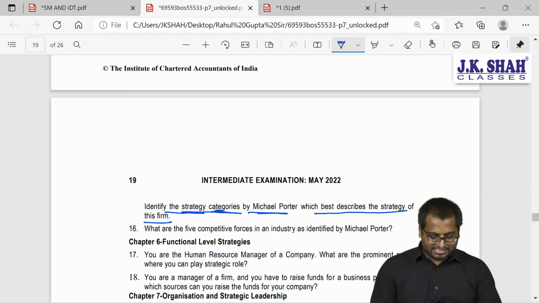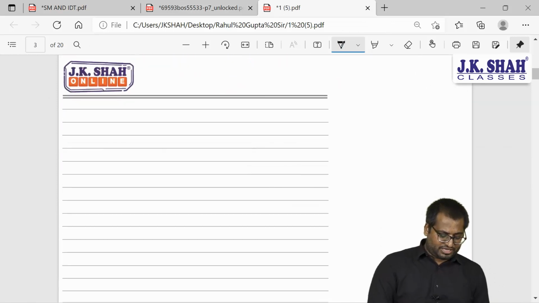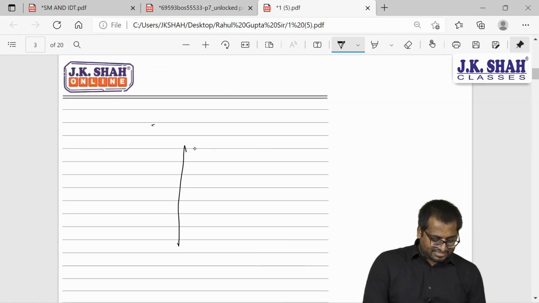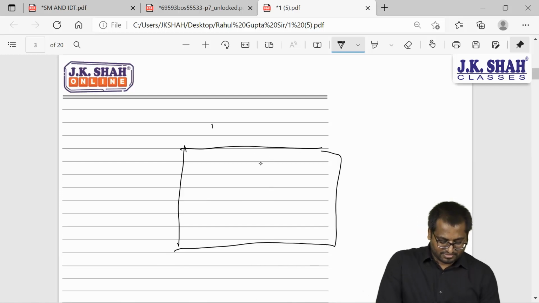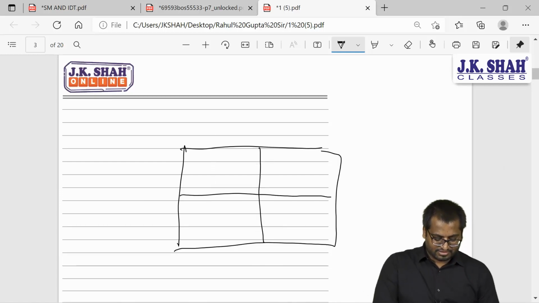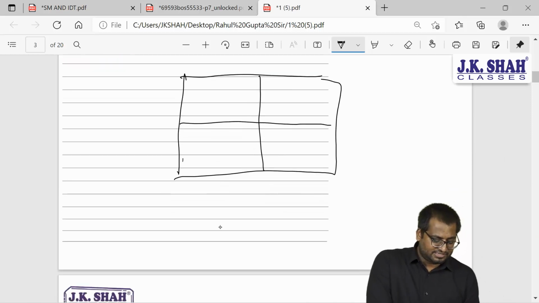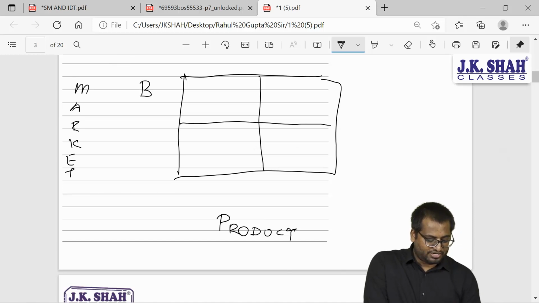If you remember, guys, I'll draw one diagram for you if you can recollect this. Here I will write product, here I will write market, broad, narrow, standard, unique.